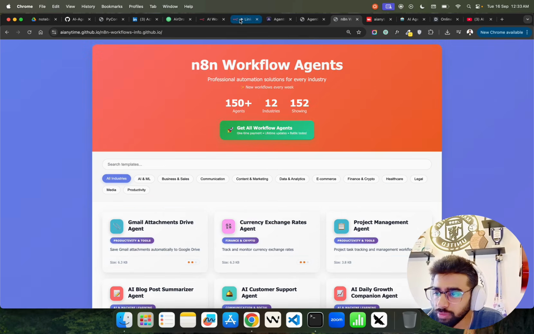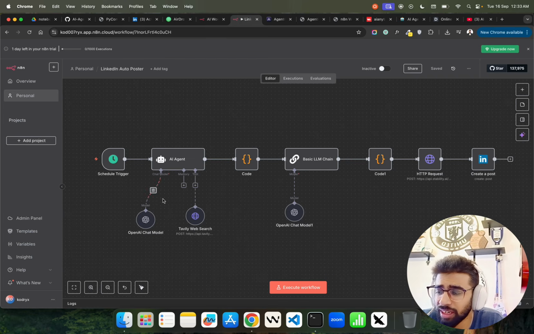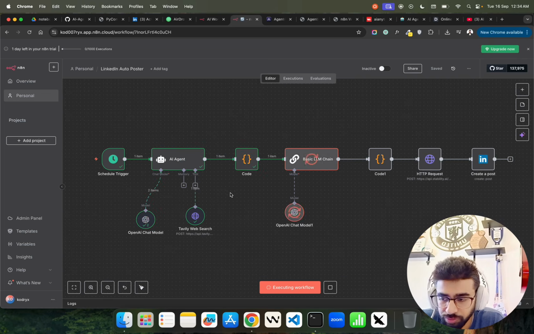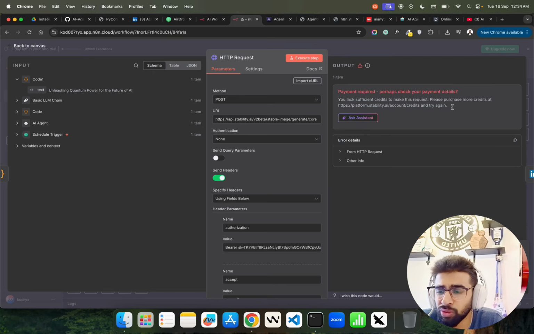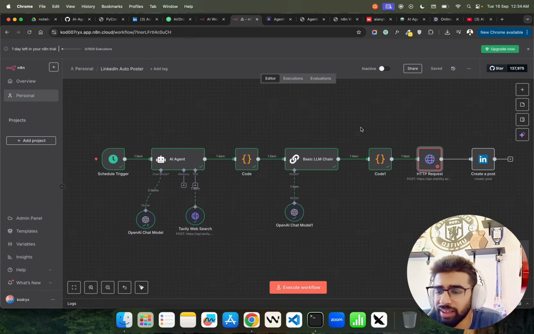For a workflow like this, if you look at this right here, we have a LinkedIn auto poster. I don't know if this works. This is very old actually. So you have to bring your own API keys. Hopefully it should work. So what does it do, right? It basically brings, maybe the last one might give an error. Yes, HTTP request, Stability AI, because I have lost my credit. So that is a problem. But what it does, and this is interesting, this is of course for credits, I know. Yeah, you can bring your own credits and do that.